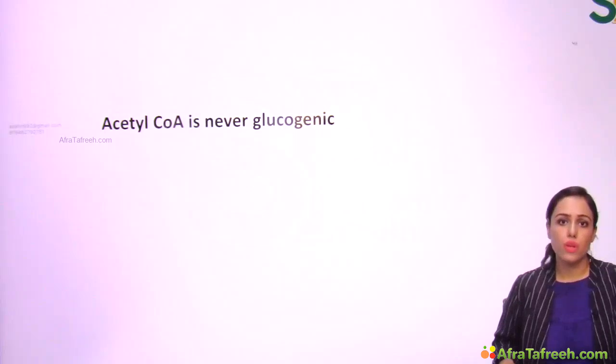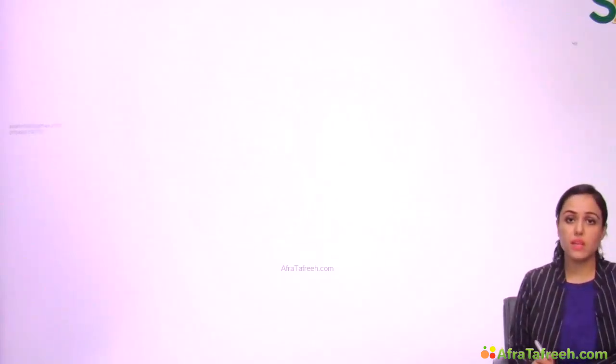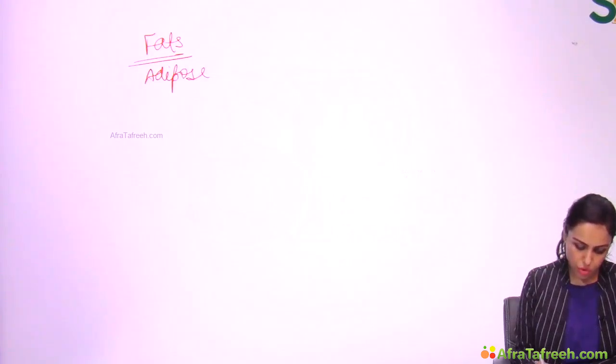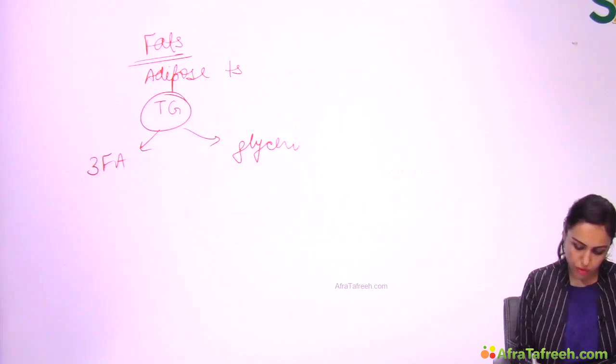Let's see the full story now. Fats directly are not converted to carbohydrates, but indirectly they get converted to carbohydrates. Let's see how. Fat in the body means adipose tissue. Adipose tissue is mainly a store of triglycerides. 1 triglyceride is broken down to 3 fatty acids and 1 molecule of glycerol.